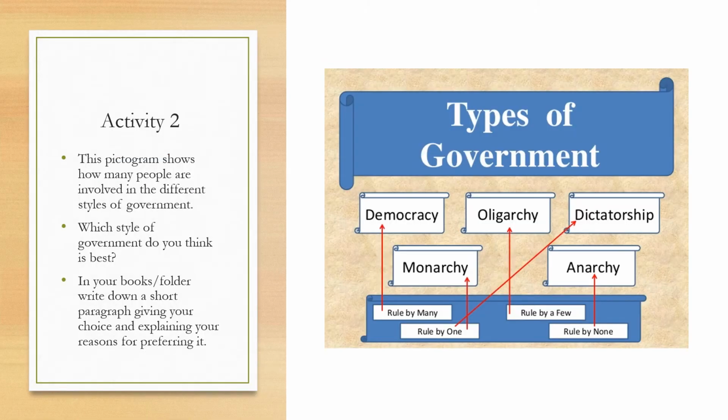Right, activity 2, this is a quick one. On the right is a pictogram that shows how many people are involved in the different styles of government. So have a look at it. Democracy, ruled by many. Oligarchy, ruled by a few. Dictatorship, ruled by one. And also monarchy, ruled by one. Anarchy, no one rules. Which style of government do you think is best?